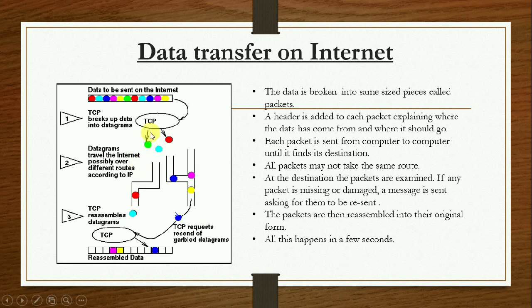At the destination, when the packets reach, they are checked one by one. If any packet is missing or damaged, a message is sent again to resend them. The packets at last are reassembled into their original form, that is in the form as they came, and all this happens in a few seconds. This is the process of transferring data on the internet.